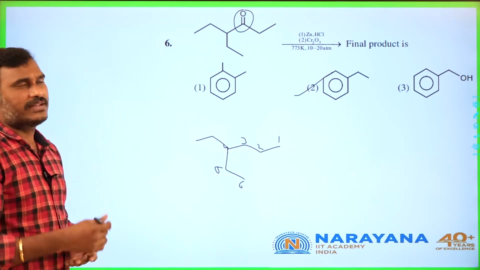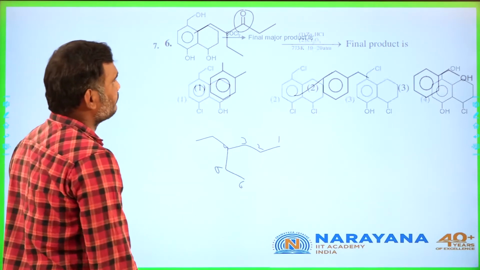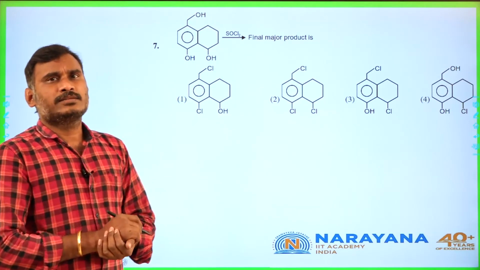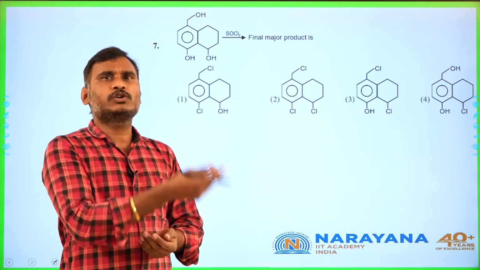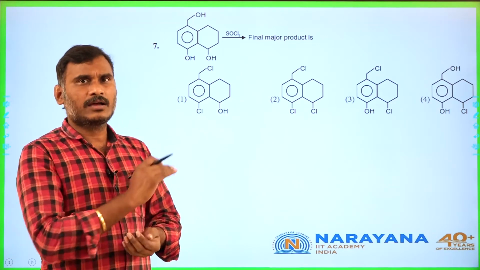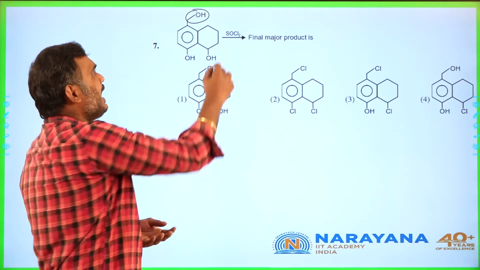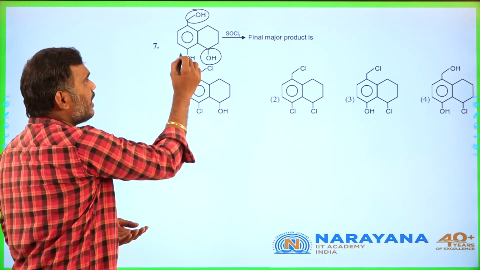Okay, now go for the next question, student. Yes, SOCl2, that is thionyl chloride. What is the purpose of thionyl chloride? It converts alcohol to alkyl halides. So this primary alcohol and this secondary alcohol become halides, but this is a phenol.